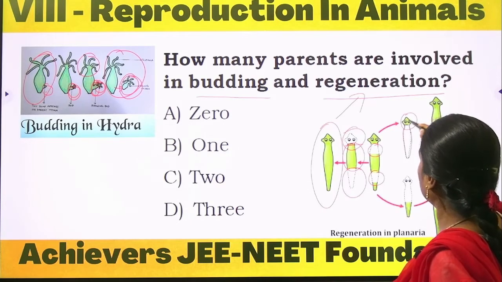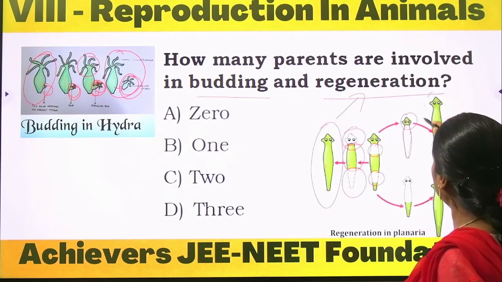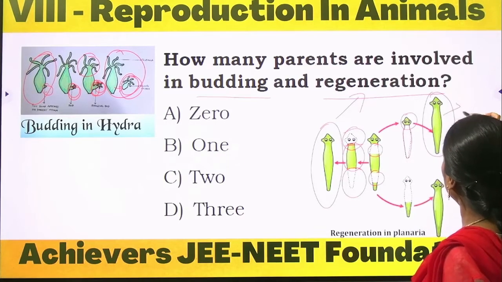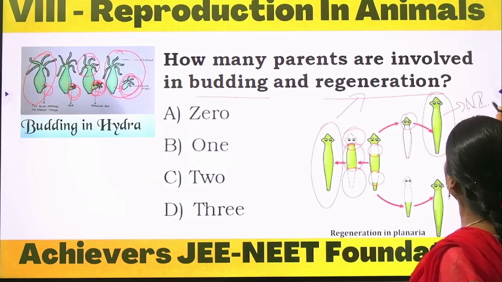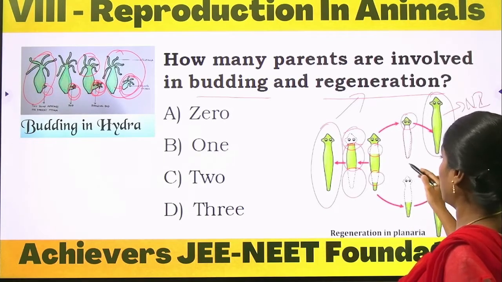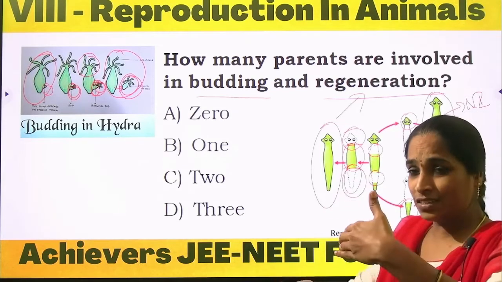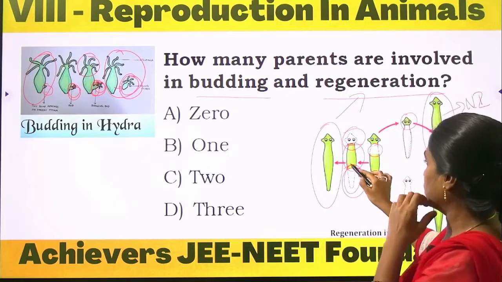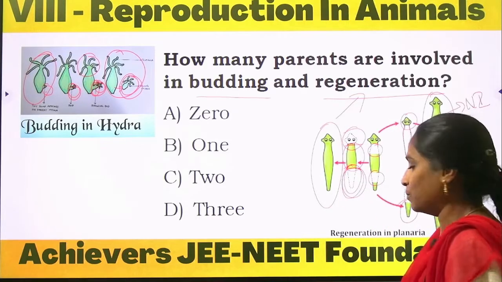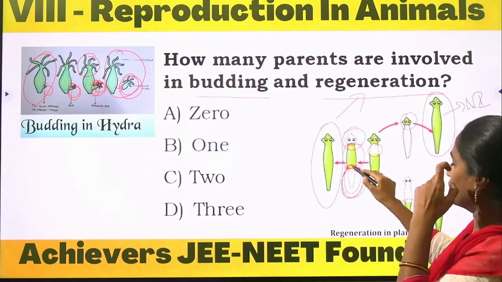The dotted structures indicate that the new individual forms and ultimately becomes a new individual, right? And here also the head is there but the tail is not there. Tail in the sense the abdominal region, the lower part.